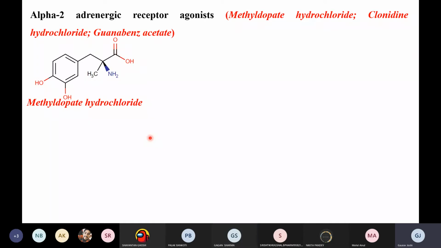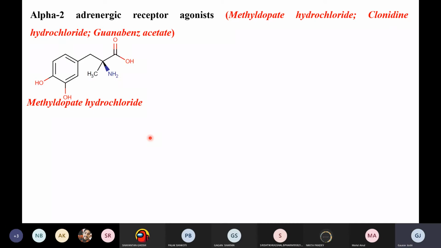Hello, yes, excuse me, sir. Sir, methyldopate and methyldopa are both different. Methyldopate and what? Sir, methyldopa. That is levodopa, I guess. Are you talking about levodopa, dopamine? Yes, sir. Levodopa is a precursor, a prodrug which converts into dopamine. Are you talking about that? Yes, sir, that is levodopa.